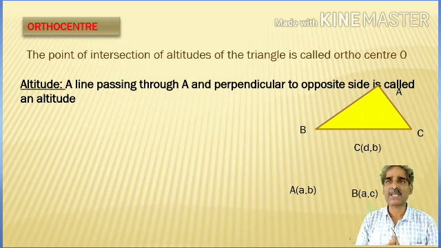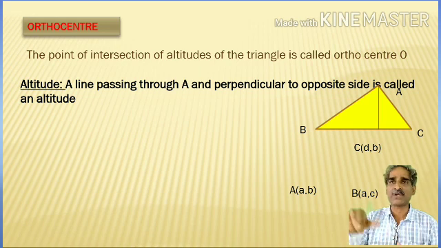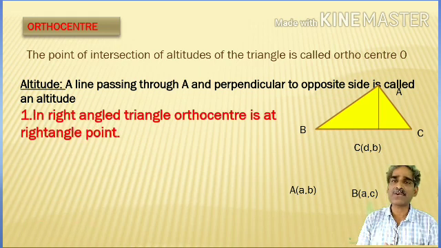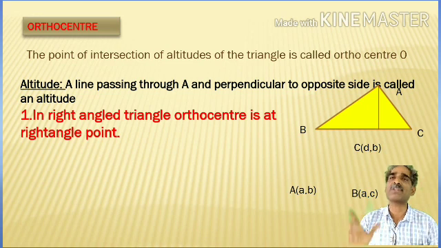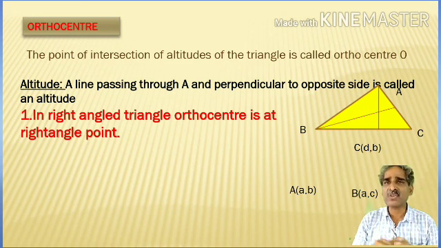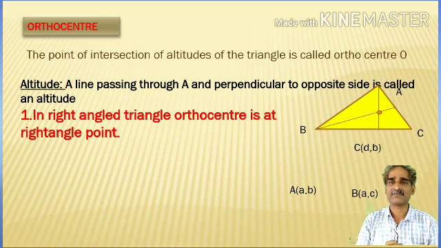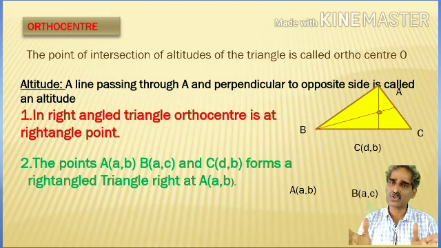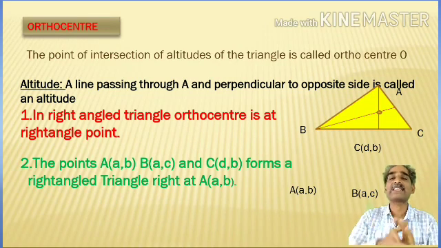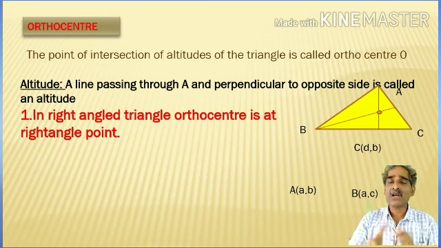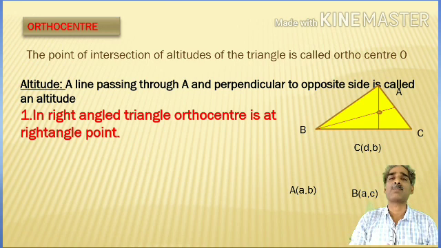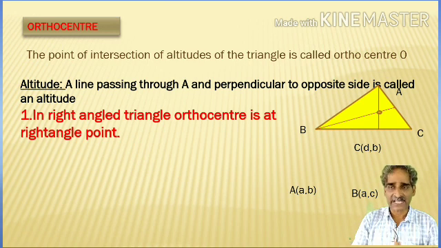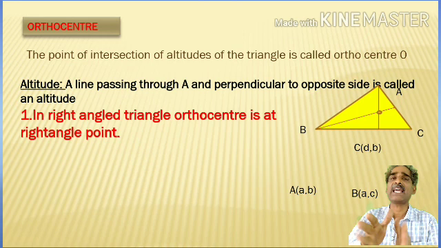Suppose ABC is a triangle. If you draw a perpendicular line from A to the opposite side, that is called altitude. We can draw three altitudes from three vertices. In a right angle triangle, orthocenter is at the right angle point. If you take a right angle triangle and draw the three altitudes, they must intersect at the orthocenter. The orthocenter coincides with the right angle point.